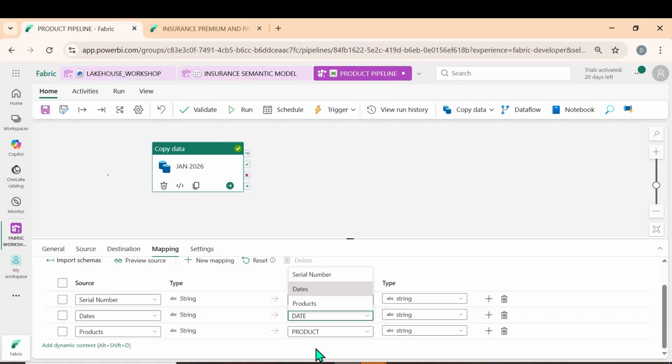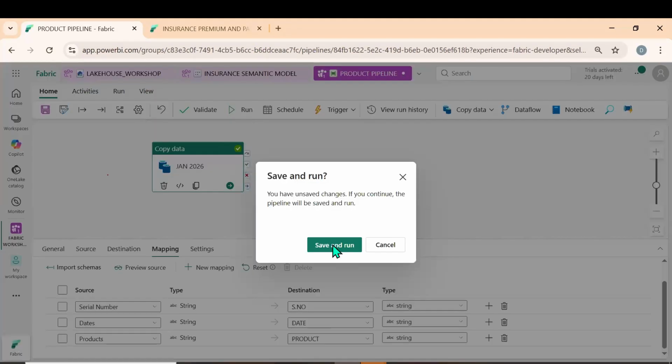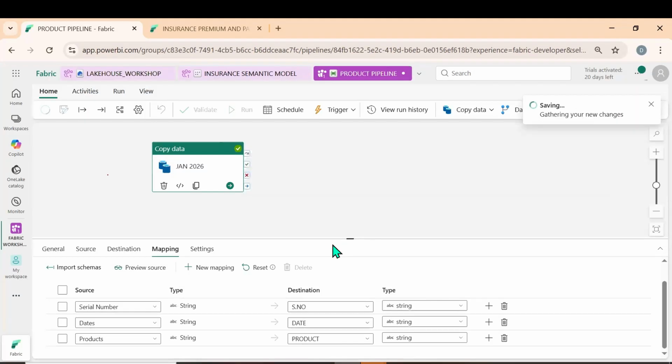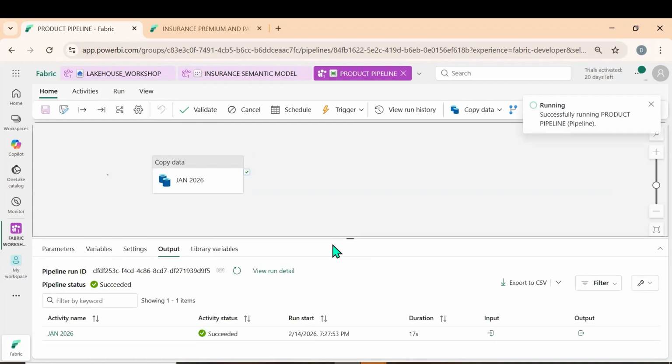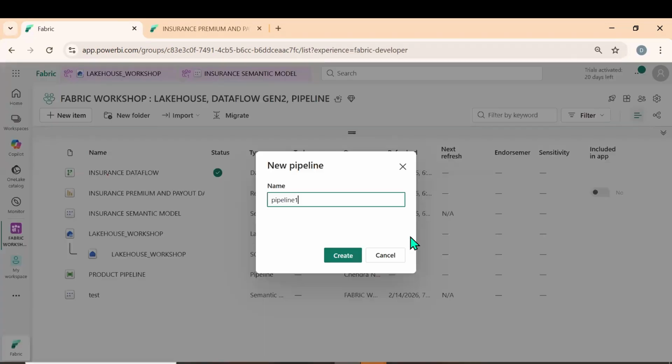Let us change it into date. Let me click on run. What we are trying to do? We are executing the pipeline job. Yes, we have executed this.